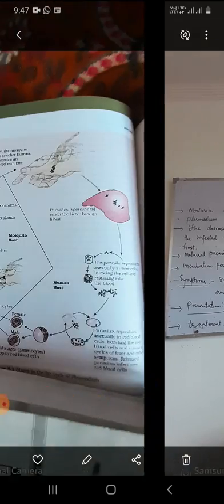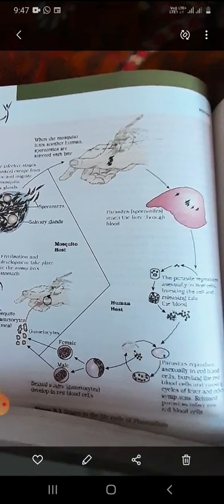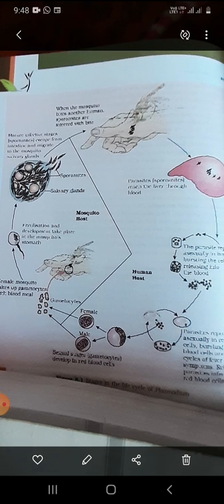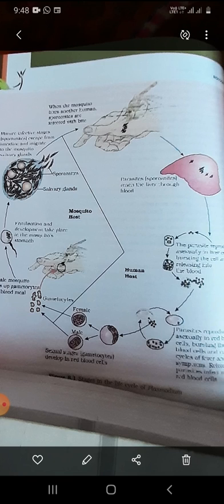You see here, this is the life cycle of the malarial parasite. When the man is infected by the female mosquito, it releases 1,000 to 2,000 sporozoites. These sporozoites first enter our liver cells, then the blood cells. Different types of schizogony are there, that is pre-erythrocytic and post-erythrocytic schizogony. It has a sexual and an asexual phase. The sexual phase is completed in the female mosquito, and the asexual phase in human beings. So a complete life cycle is given here.